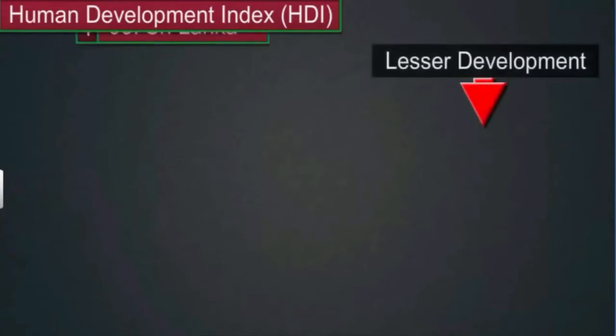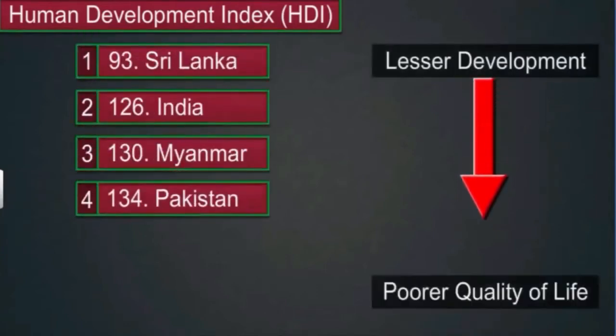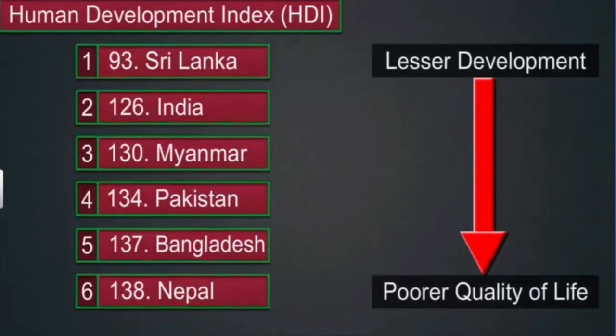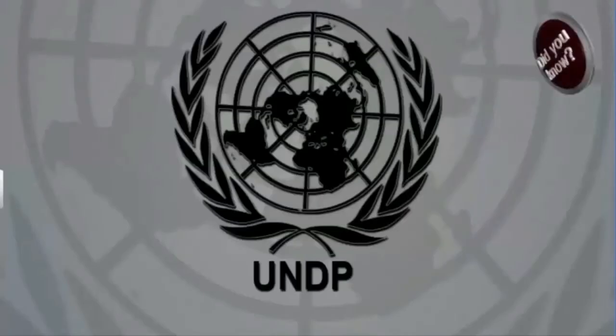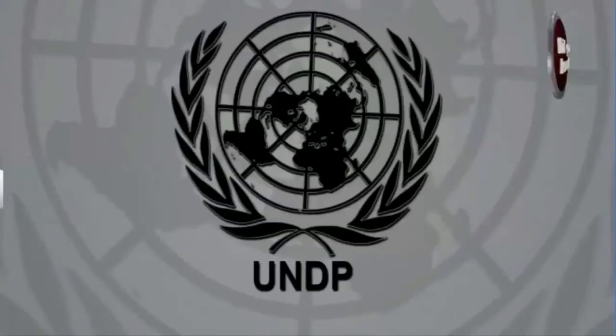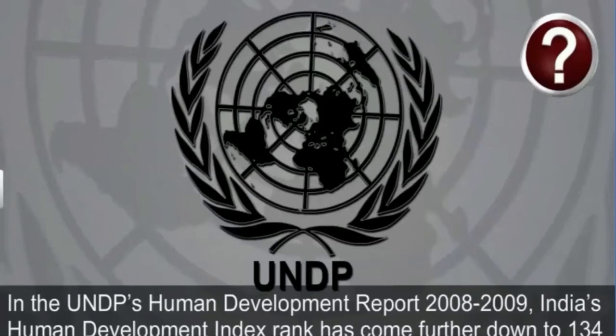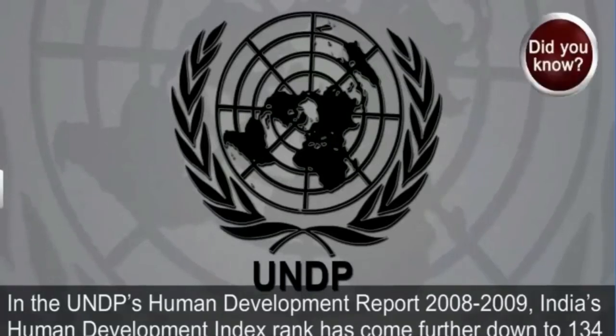A higher rank on the Human Development Index list indicates less development and poorer quality of life, and a lower rank means better. Sri Lanka is way above India on the Human Development Index list. That means Sri Lankan life is better than India.